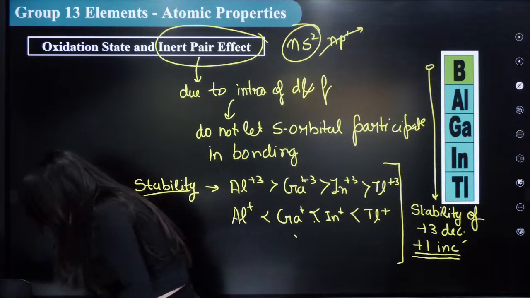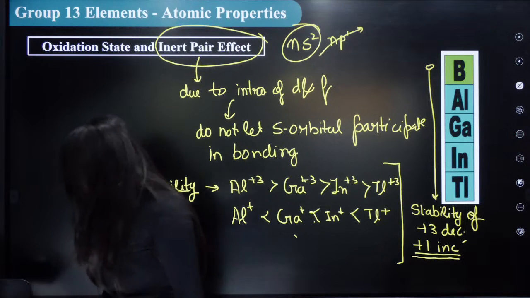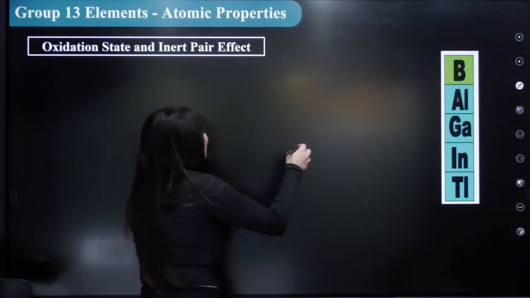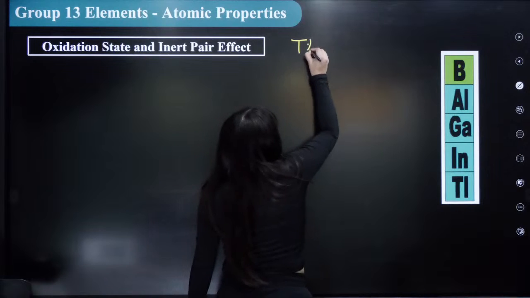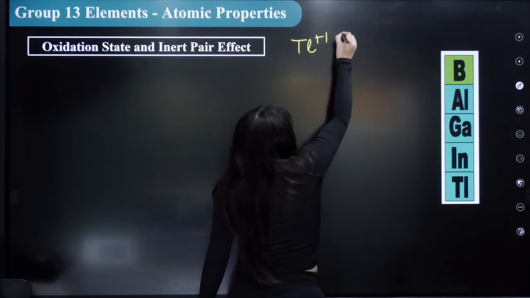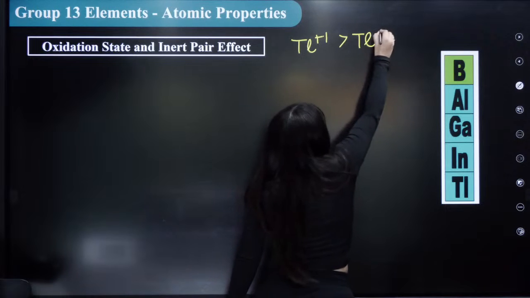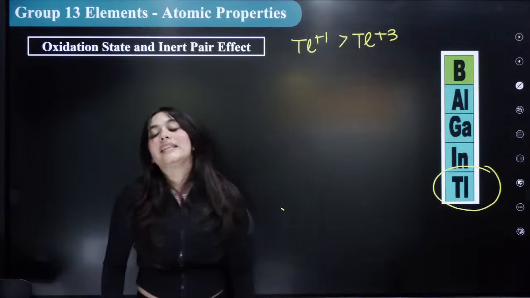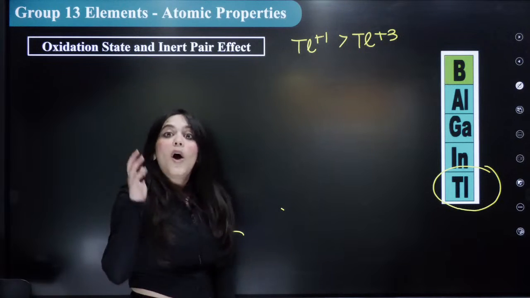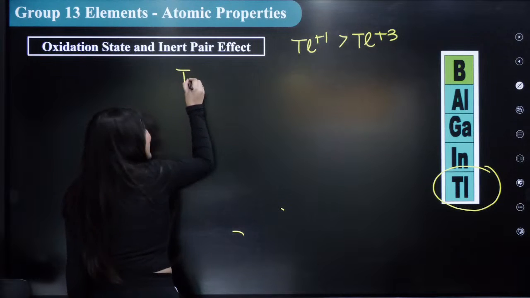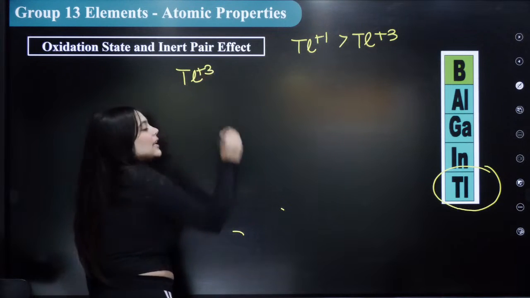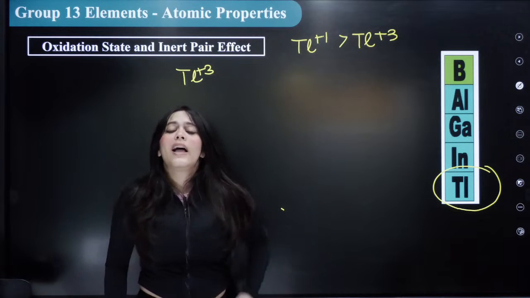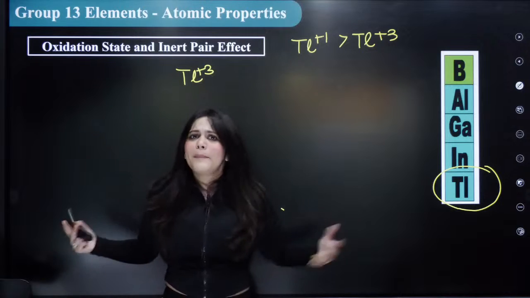Next thing that you should know. As I told you, in thallium, +1 is more stable than +3. Everybody understood this? If thallium +3 is given to you in a question, I know that thallium +3 is not even stable.